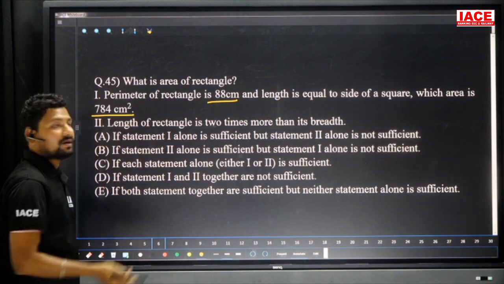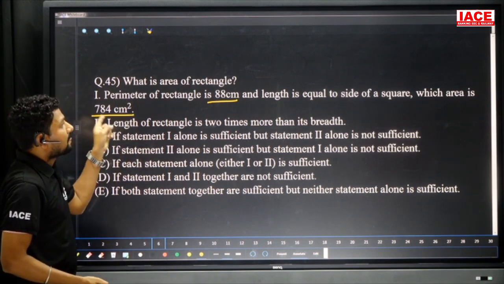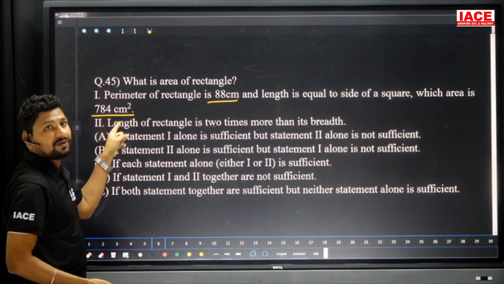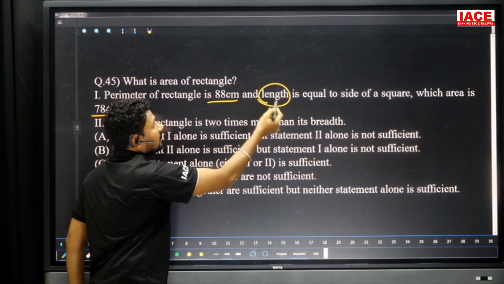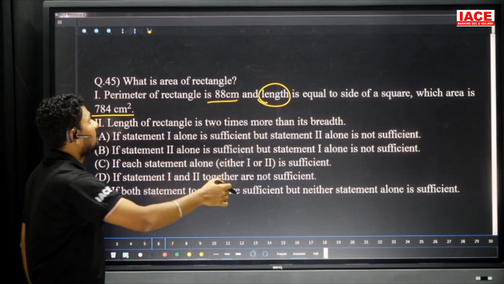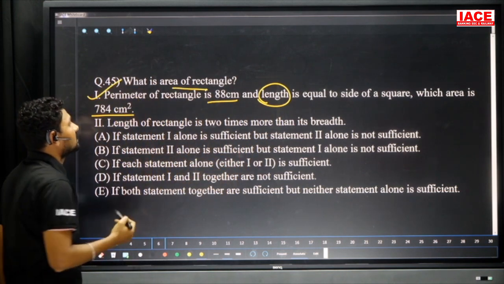That means once you are focusing here, the area of the square is 784. Then the side is 28, which is equal to the length. Then when you remove the length value, you will get the breadth also. Then breadth multiplied by length, you will get the area of the rectangle. That means the first statement is clear to getting an answer.